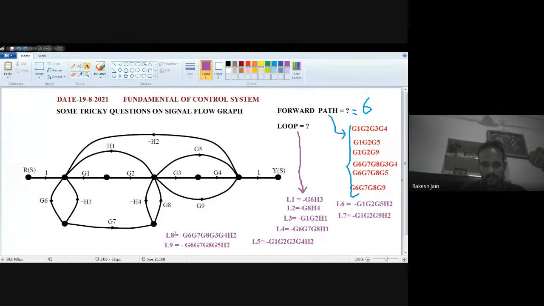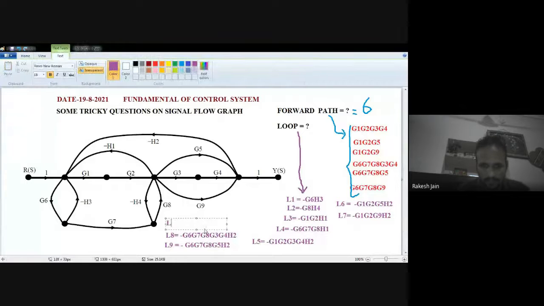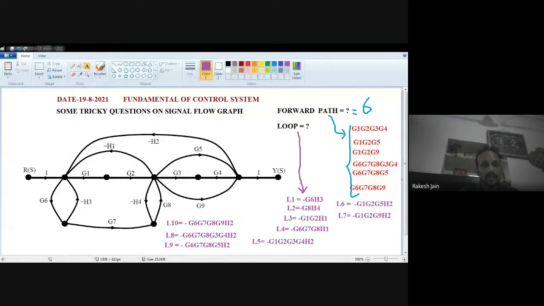The 10th number loop is minus G6, G7, G8 are the same, G9, and then minus S2. So there are actually a total of 10 loops.